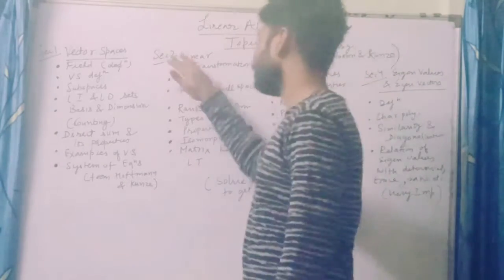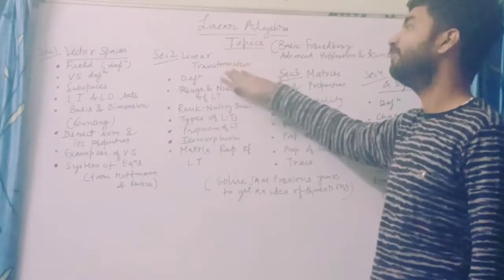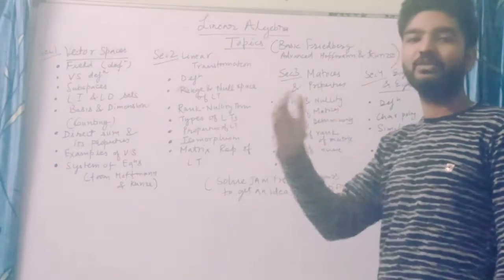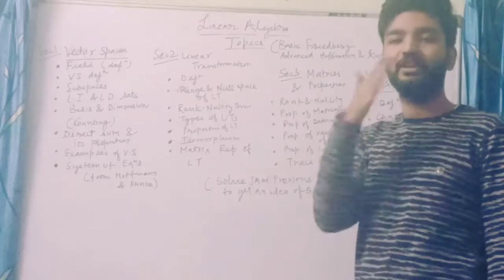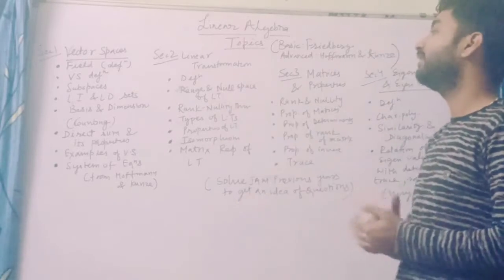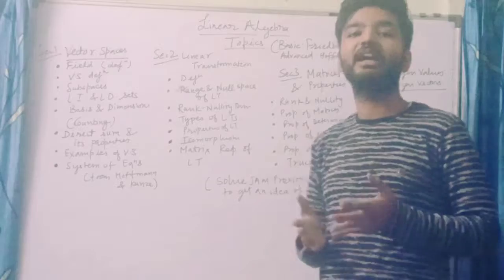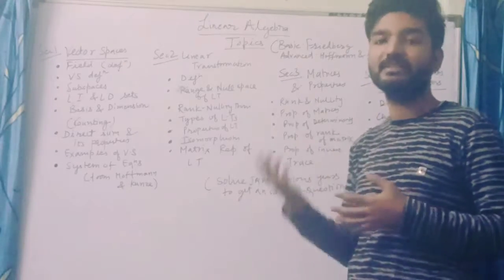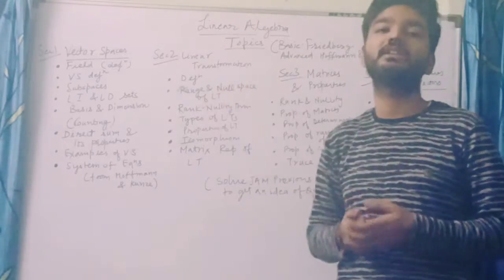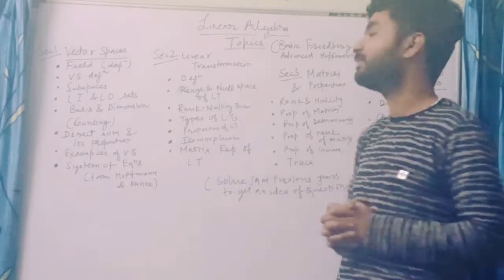Okay. Now we have linear transformation, section 2. In this you have to cover the definition: how a linear transformation goes from one vector space to another vector space. Next you cover range and null space. What is range, what is null space, kernel is null space. You have to cover all of these, and their dimensions, as they are subspaces.